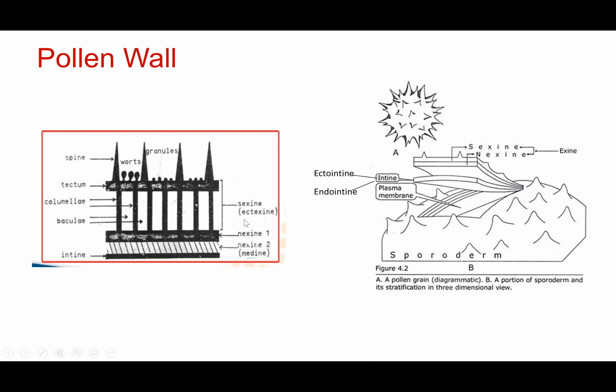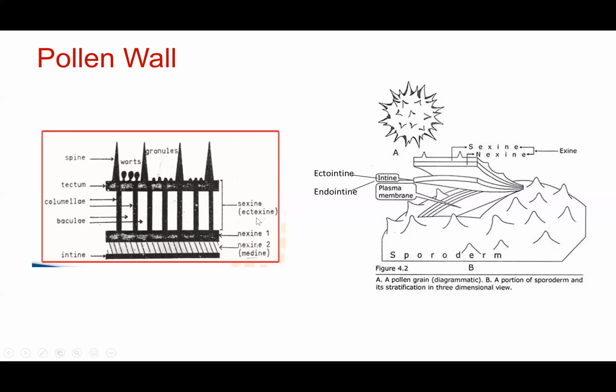So when we look at the pollen wall, it is very complex. We said that the pollen wall is divided into intine and exine. But when you look at it again, intine is divided into ectointine and endointine. That is, intine is divided into two layers: the outer layer of intine is known as ectointine and the inner layer is known as endointine. Similarly, exine is also divided into an outer layer called sexine and an inner layer called nexine. So you have sexine, nexine, ectointine and endointine.